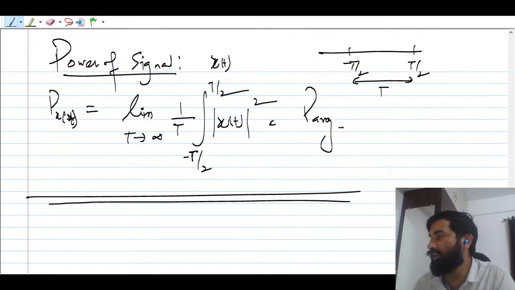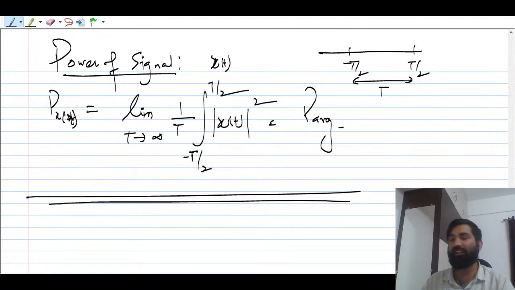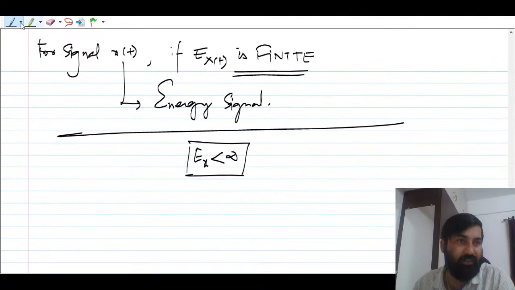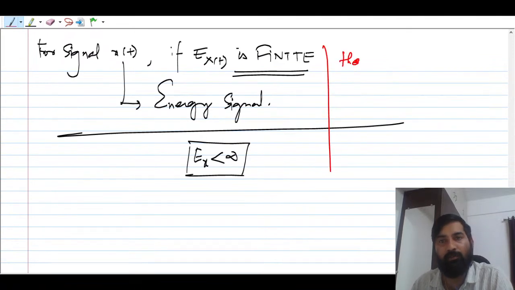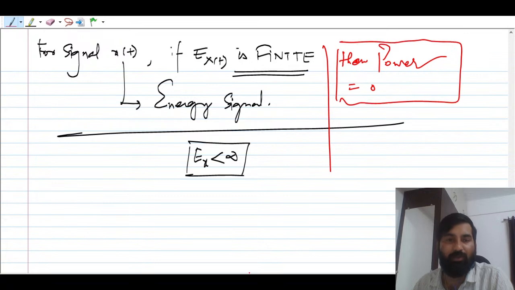If any signal is an energy signal, what you can comment here is that the power is going to be 0. You don't have to compute it, guys.